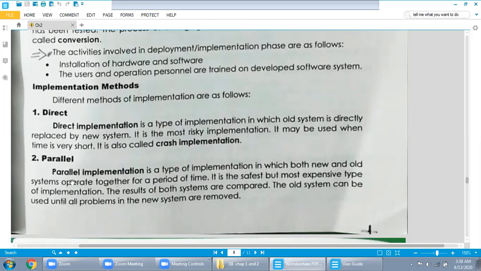Next one is parallel implementation. Parallel implementation means you install the project and you tell them to use the old system as well as the new system. So compare the results with each other, which one is better. So this one is known as the parallel system. Parallel implementation is a type of implementation in which both new and old systems operate together for a period of time. Like, you can say that for 6 months you will use both systems together, old system as well as new system.